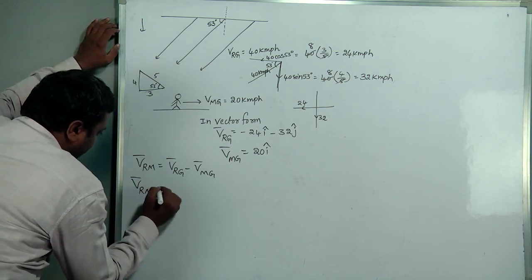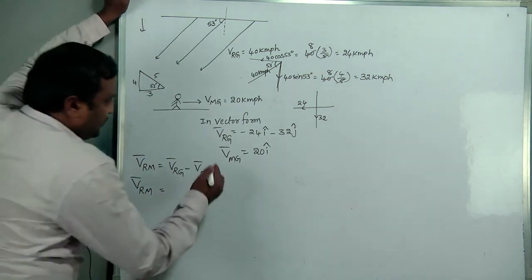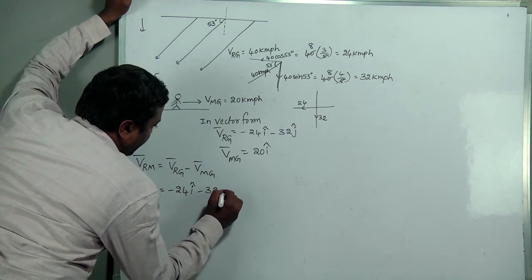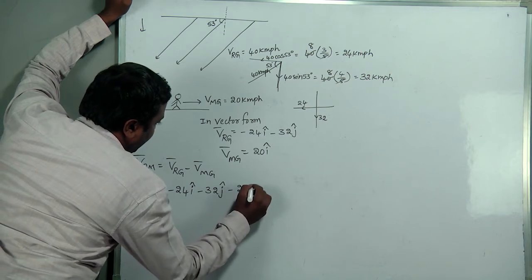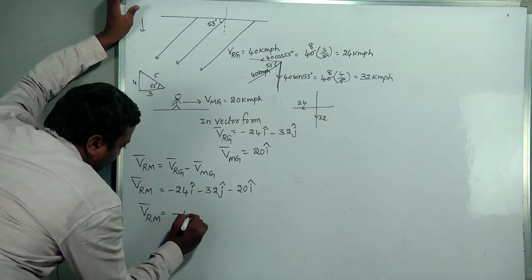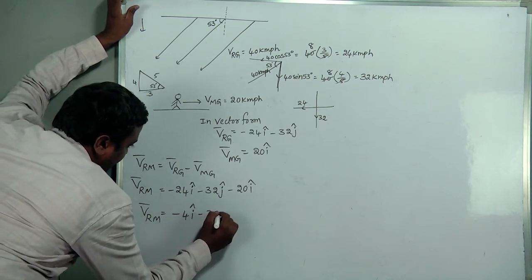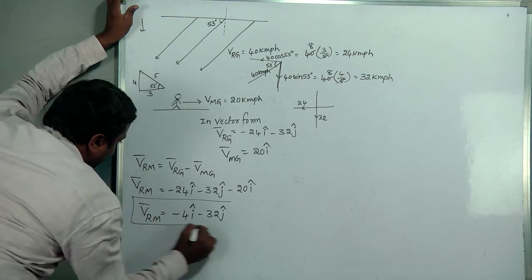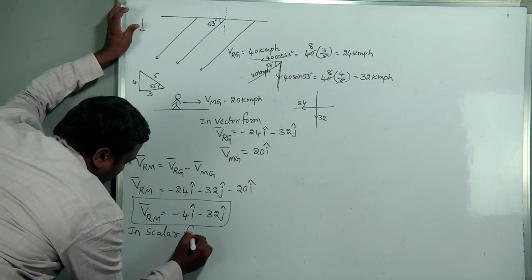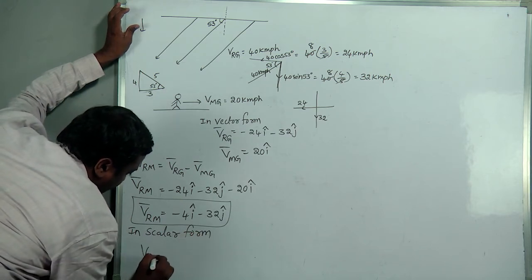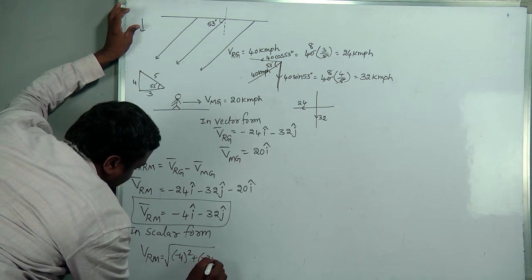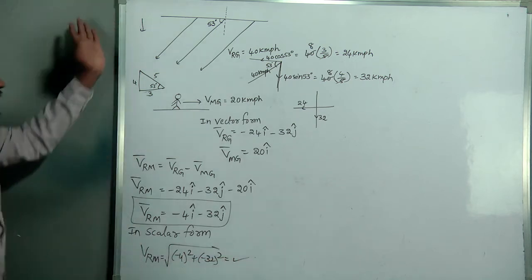So it is minus 24 i minus 32 j minus 20 i. So the final answer VRM is equal to minus 44 i cap minus 32 j cap. This is in vector form. In scalar form, if you want to write, VRM equals square root of 44 square plus minus 32 whole square. By solving this, we get the answer.